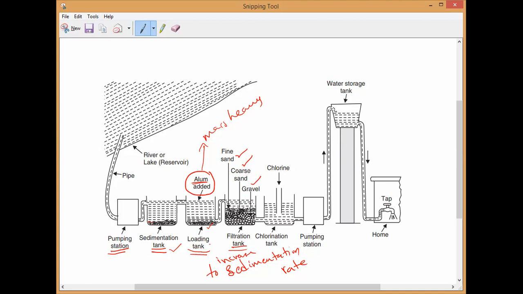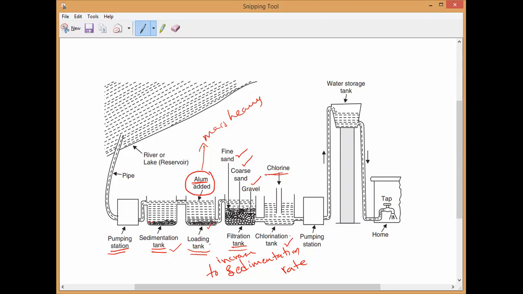The water is filtered and almost ready for drinking purposes, but some minute disease-causing microorganisms will still be there. They will be killed by a process called chlorination, by passing chlorine gas in the chlorination tank.